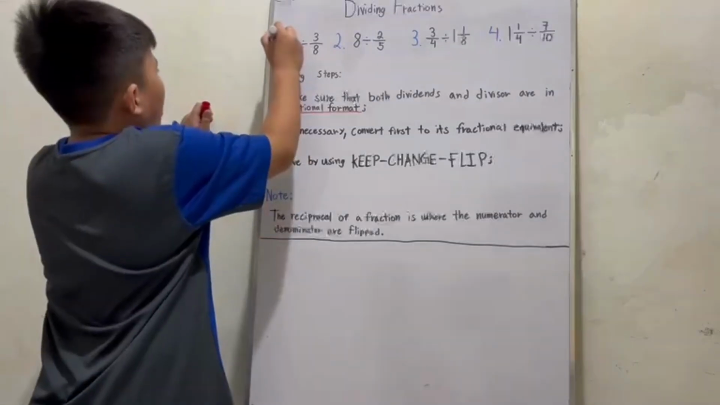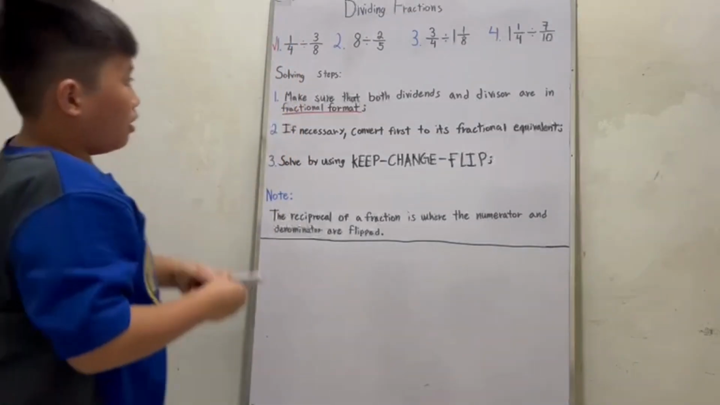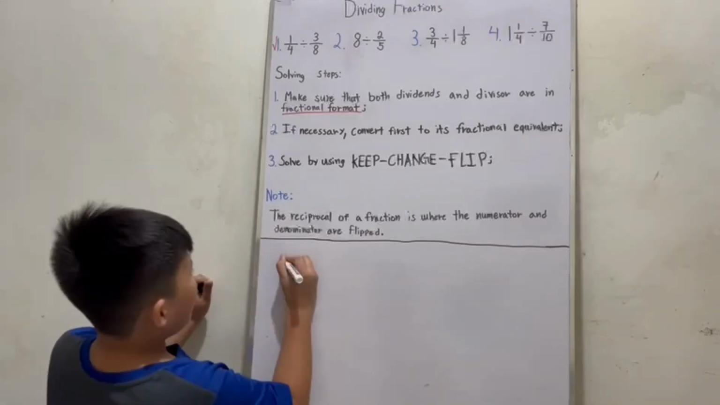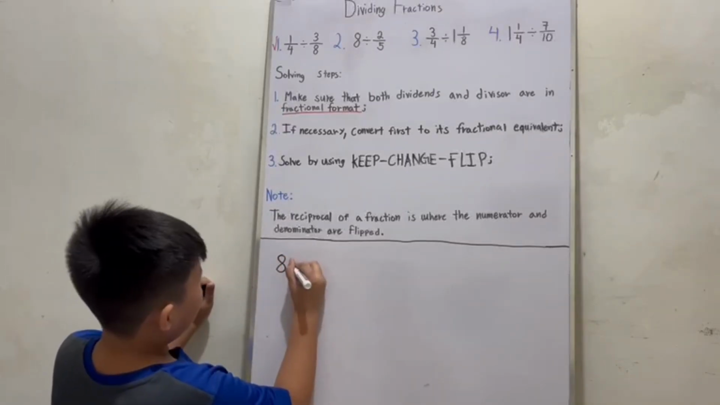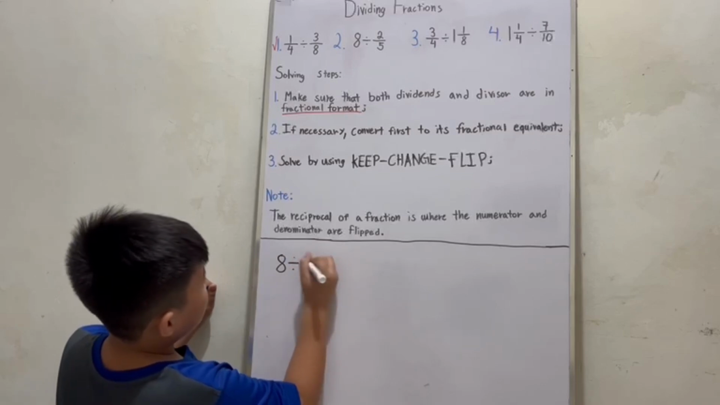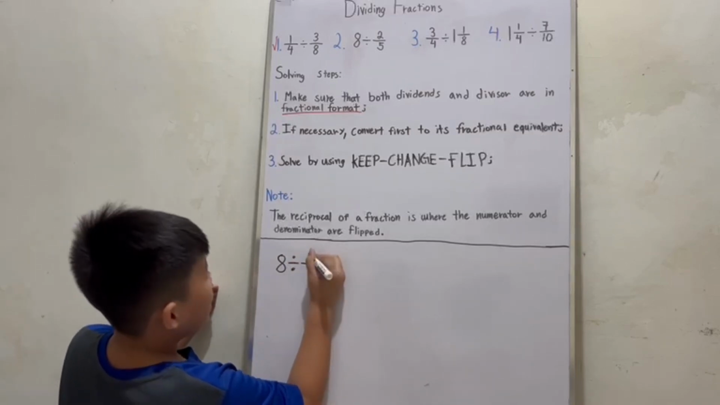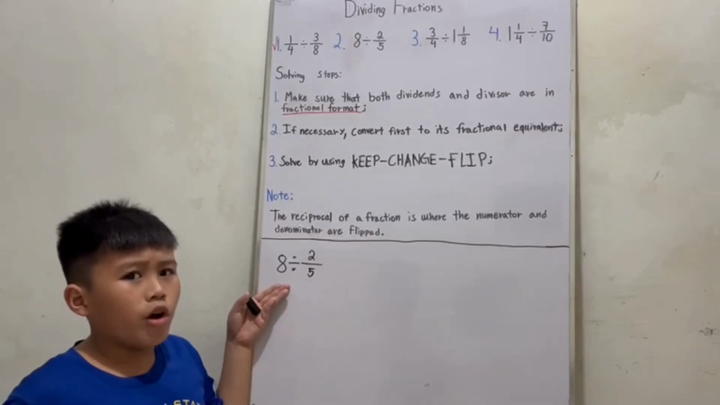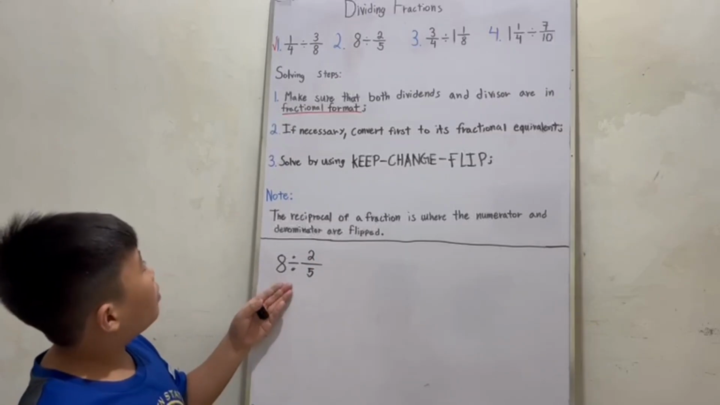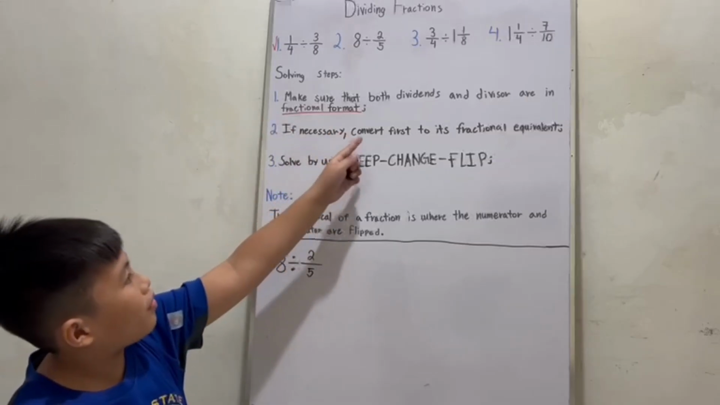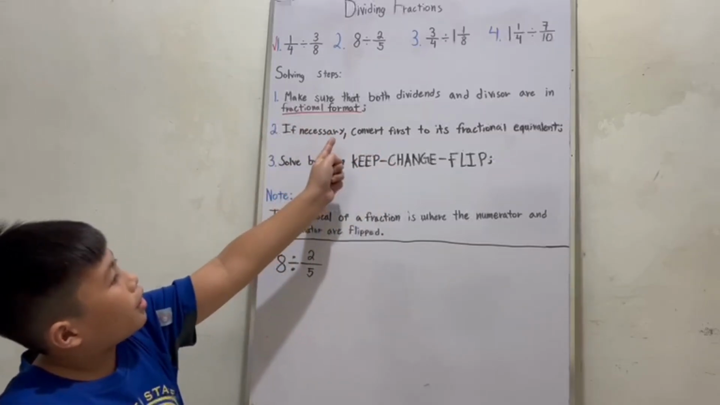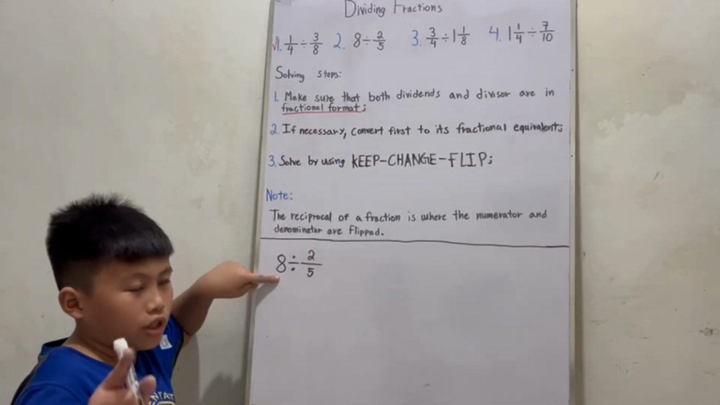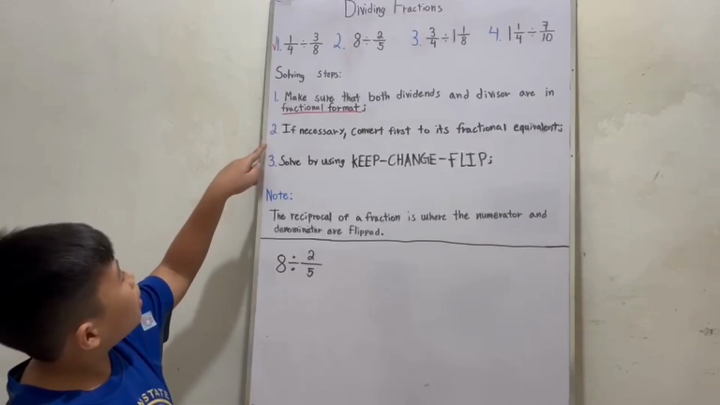So, we check number 1. Now let's do number 2. Now as you realize, in number 2 there is a whole number. Now I'm going to teach you how to solve it with a whole number. This may be confusing because it's not in its fractional form. Now, number 1, make sure that both dividends and divisor are in their fractional format. Is this in fractional format? No, it is not.